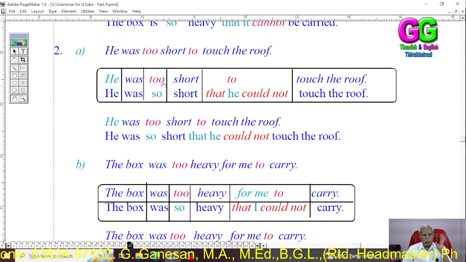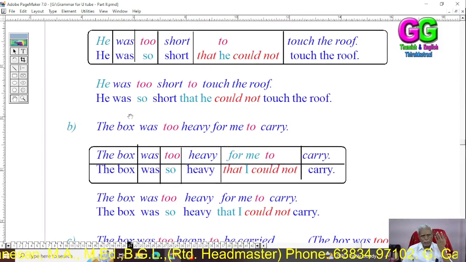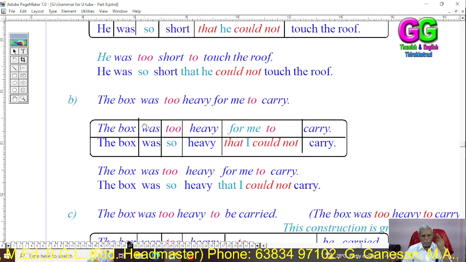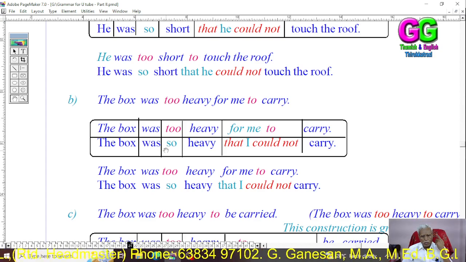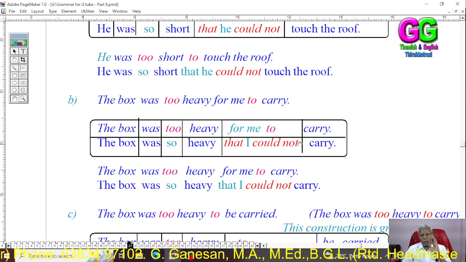Then see, he was too short to touch the rope. He was so short that he could not touch the rope. As you have seen above. The box was too heavy for me to carry. You see? The box was so heavy that I could not carry.